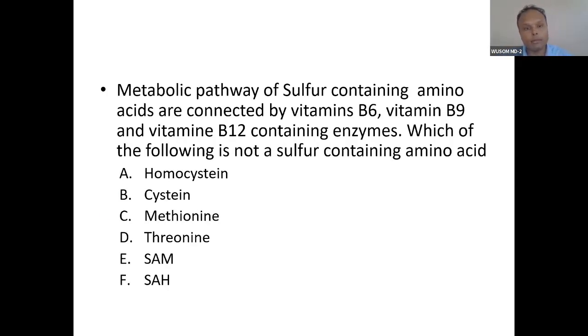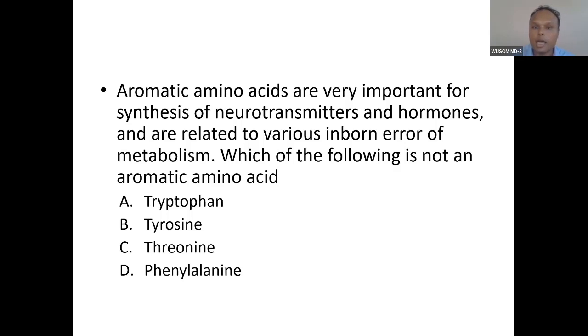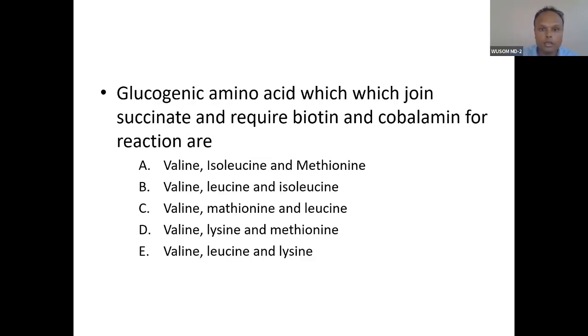The metabolic pathway of sulfur containing amino acid requires this, and this. Which of the following is not a sulfur containing amino acid? Very easy. Threonine is not a sulfur containing amino acid. So aromatic amino acids are very important for synthesis of neurotransmitters and hormones, and are related to various inborn errors of metabolism. Phenylalanine is very important in terms of inborn errors of metabolism. Which of the following is not an aromatic amino acid? Threonine is not. Sometimes you confuse, but now you don't confuse.